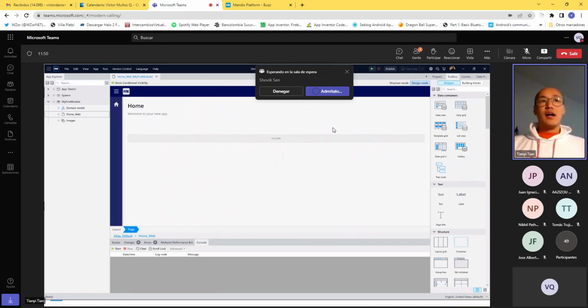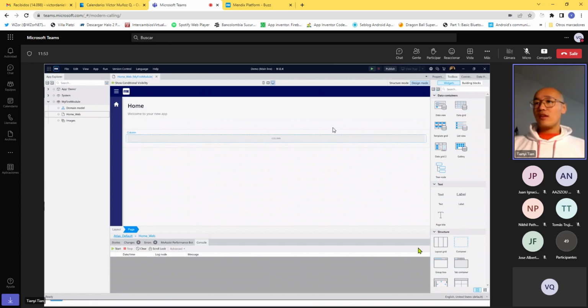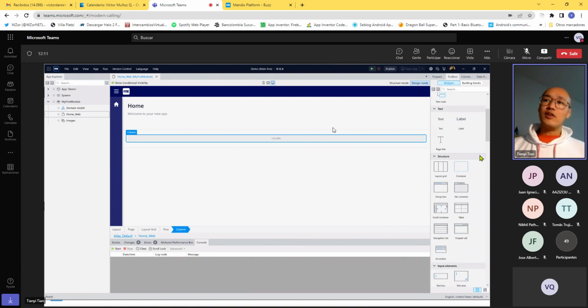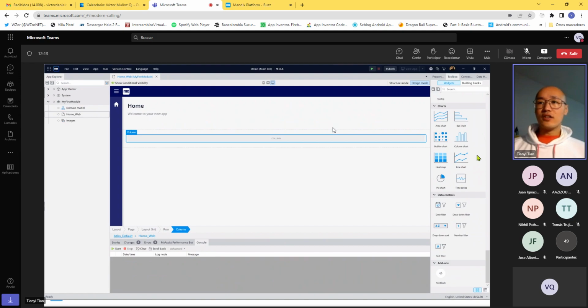On the right-hand side, you find the toolbox. So whenever you click on something, especially in the pages, when you create UI UX elements, you always have those widgets that help you create or structure your app very easily. And there's a large range of things you can choose from.